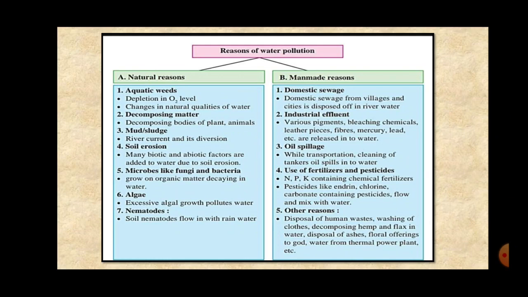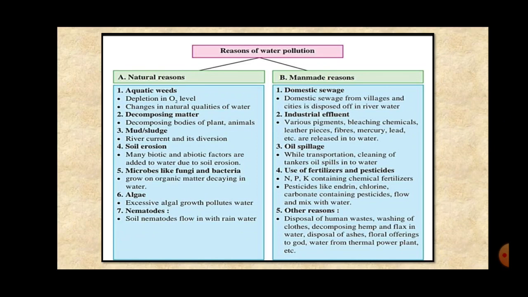Second one is industrial effluent. That is, the waste water of the industries is also directly released into the water. It contains various pigments, then the bleaching chemicals. It contains sometimes heavy metals also, leather pieces, fibers, mercury, lead. All these are directly released in the water bodies. So this also leads to water pollution, and this is a man-made reason.